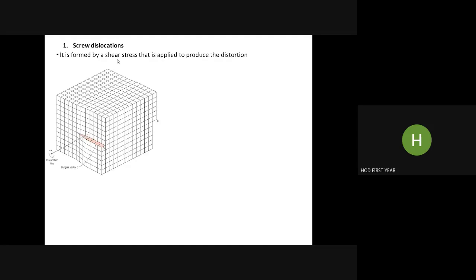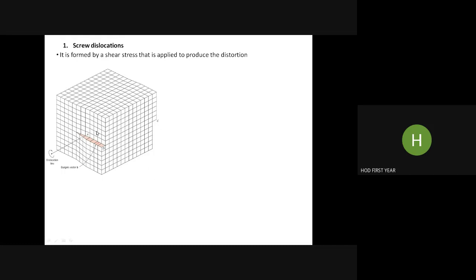So this is the crystal structure showing a screw dislocation. Previously it was perfect, but now it is showing a screw dislocation. Here shear stress was applied at this corner, and it was displaced back by 1 atomic step. You see, it is displaced here by 1 atomic space, and you can see over here also, it is displaced by 1 atomic step. So this is called a screw dislocation.